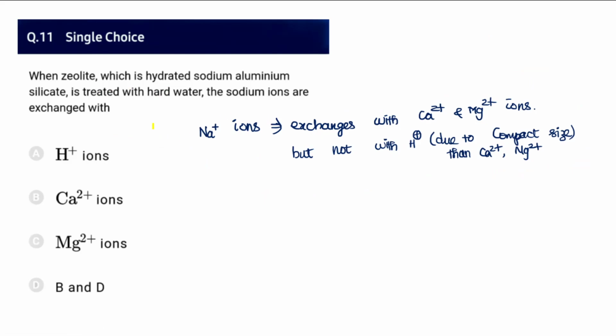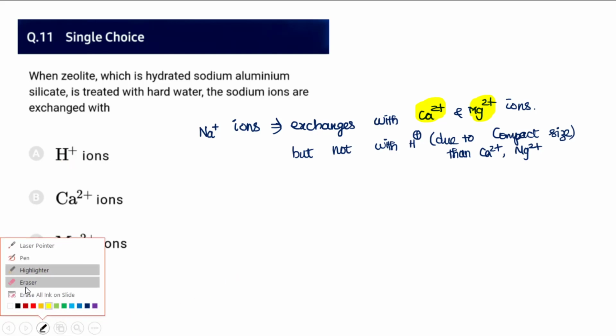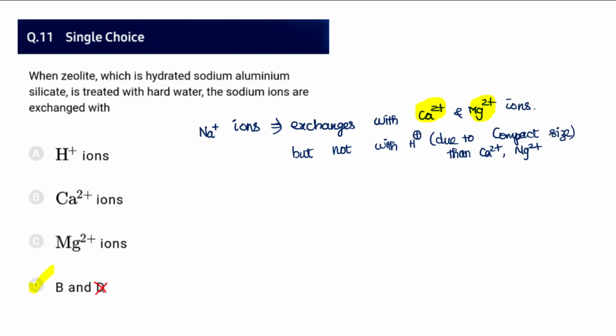Then question number 11, zeolite, hydrated sodium aluminum silicate, is treated with hard water. The sodium ions are going to definitely exchange with calcium and magnesium 2+ ions. Okay, it is not with the H+ ions. So option B, and it should be C, not D. So therefore we may say here it is option B and C, calcium and magnesium 2+ ion. Or we may say B and D. If we say that, again what it means is that only calcium is meant.